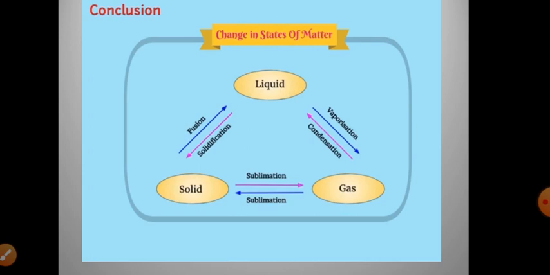If liquid changes to solid, it is called solidification, if solid changes to gas, it is called sublimation, and if gas changes to liquid, it is called condensation.